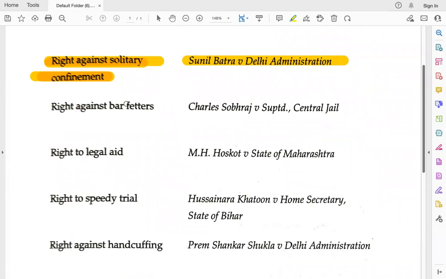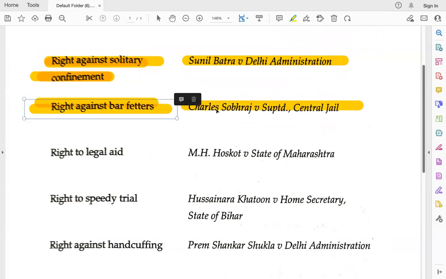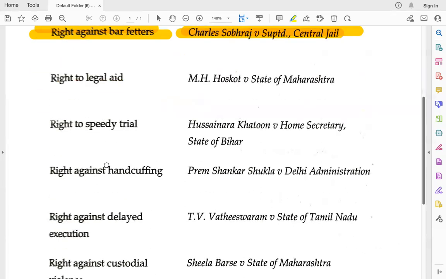Then you have the right against bar fetters. You cannot have bar fetters, and it was decided in the Charles Sobraj case versus Superintendent, Central Jail. So right against bar fetters, Charles Sobraj case. Okay, and this case was decided again in 1978.